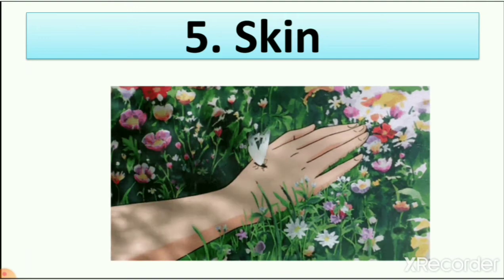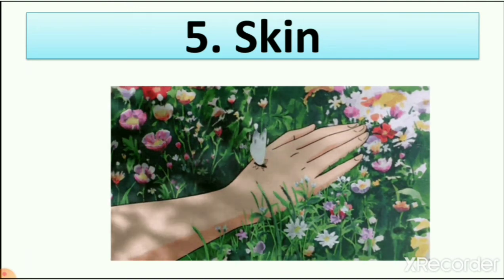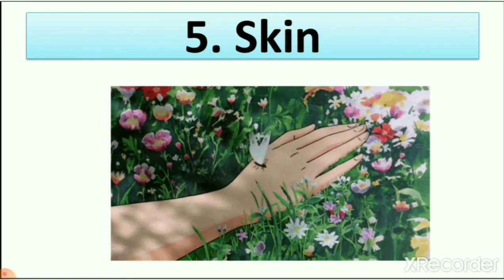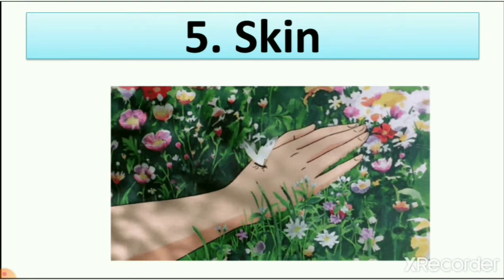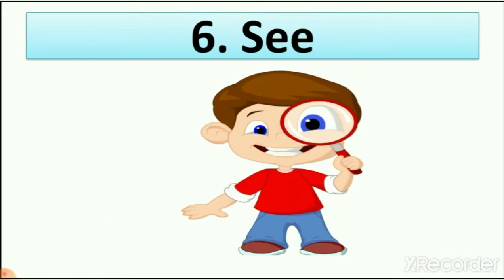Skin. Skin is one of our sense organs which helps us to feel the touch, right? So here you can see a butterfly is sitting on a hand. How do we know that the butterfly is sitting on the hand? Because of the touch of the butterfly, right? So skin. See, we can see things. Here you can see one boy is having a magnifying glass, right?